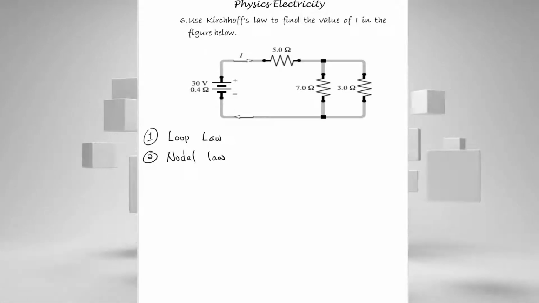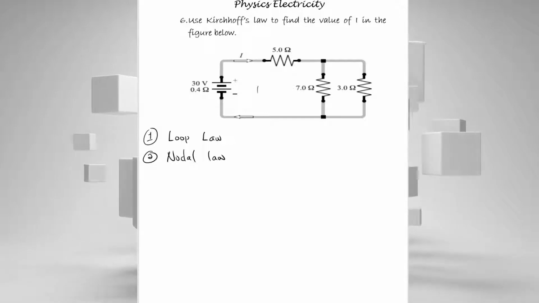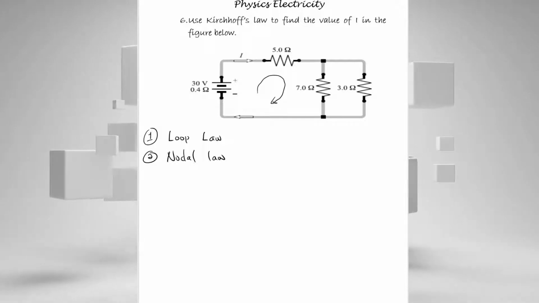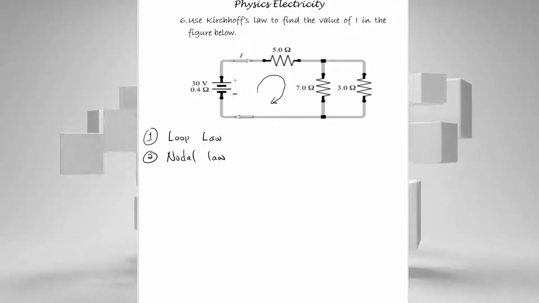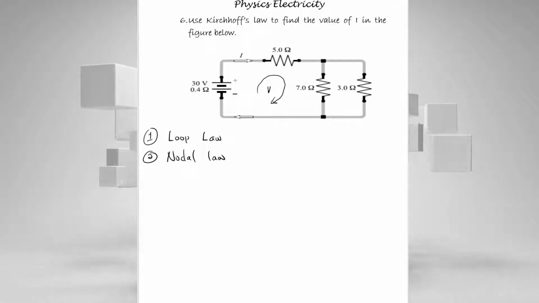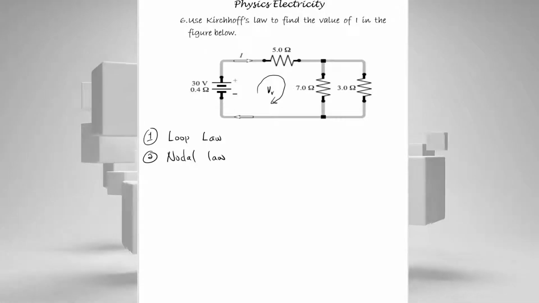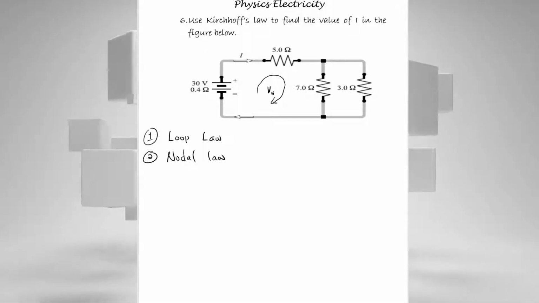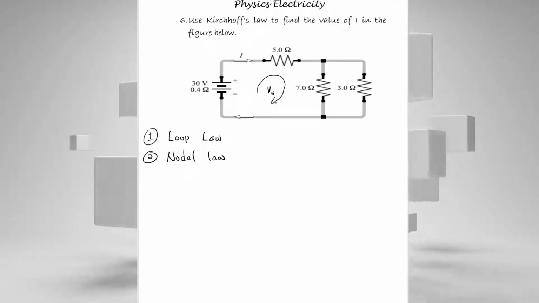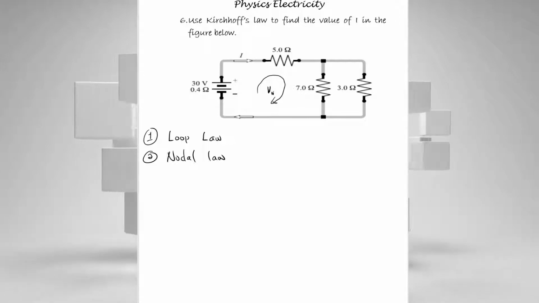Kirchhoff's loop law says that the algebraic sum of voltages in a closed loop is equal to 0. So let us look at this diagram. We have two loops there. We can see one loop, and let me call that loop V1.